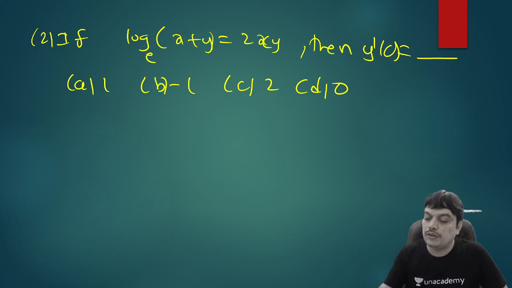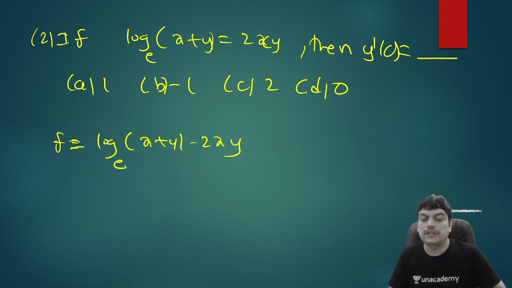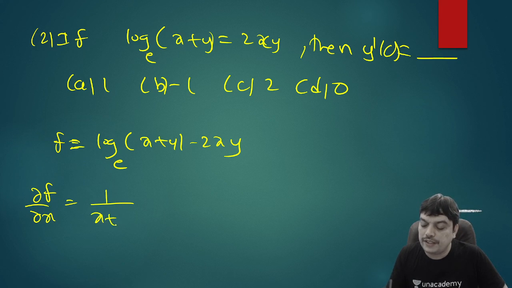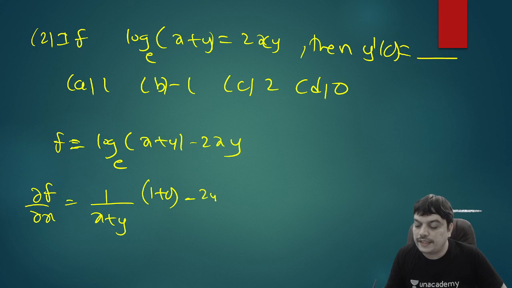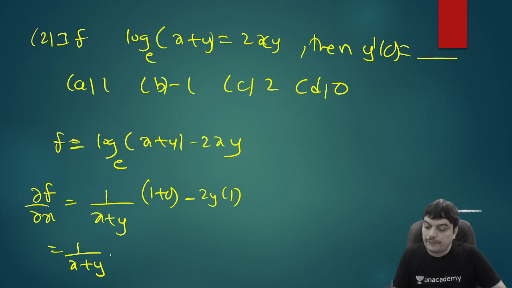First, if I bring 2xy to the LHS, I can say f will be equal to log of (x + y) minus 2xy. RHS will become 0 there. So it can be considered as an implicit function. Now if you find ∂f/∂x for this function, we treat x as a variable, y as a constant. So log will have a derivative 1/(x + y), multiplied with x having a derivative 1, y having a derivative 0. Minus for 2xy, 2y is a constant, x will have a derivative 1. So ∂f/∂x is 1/(x + y) − 2y.